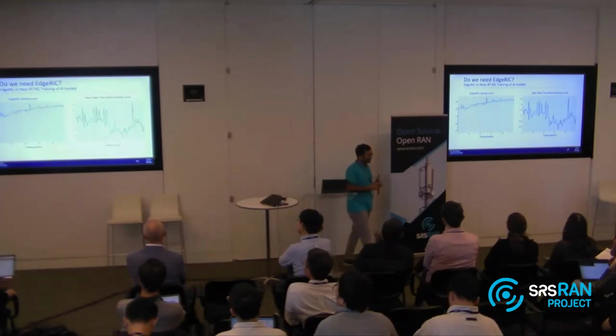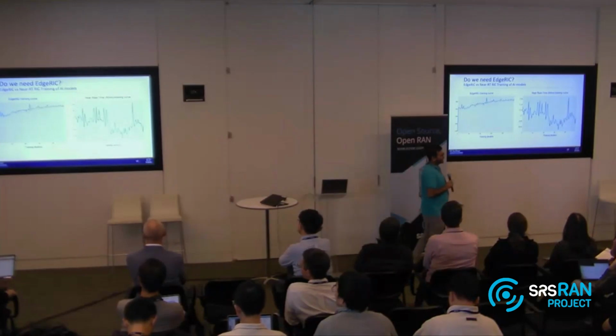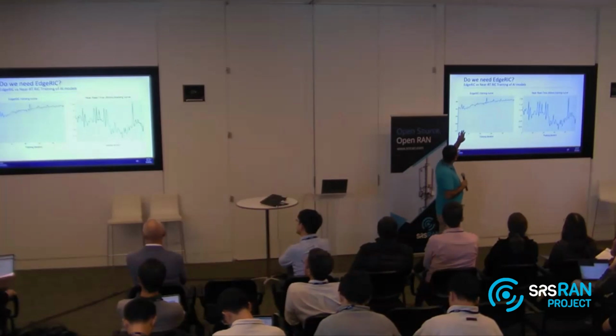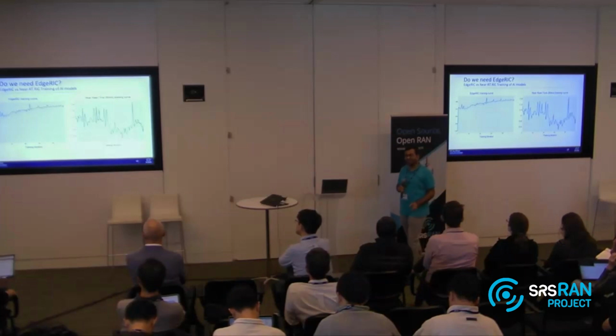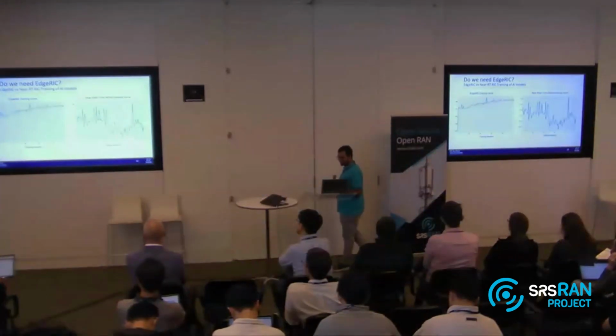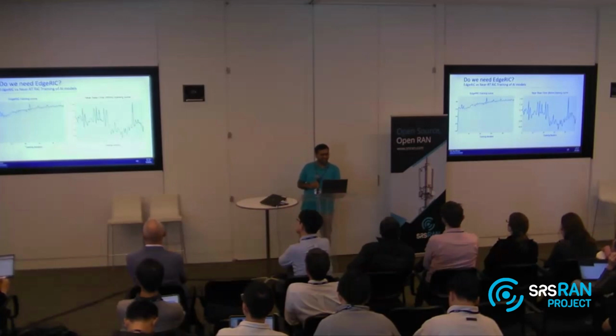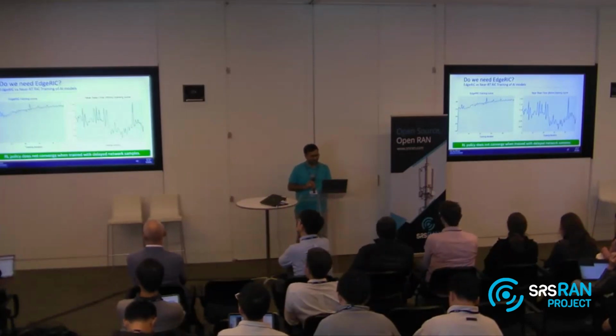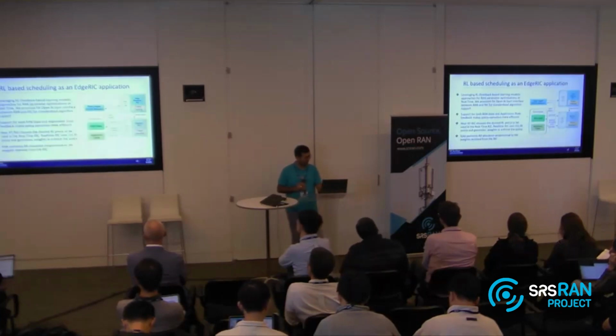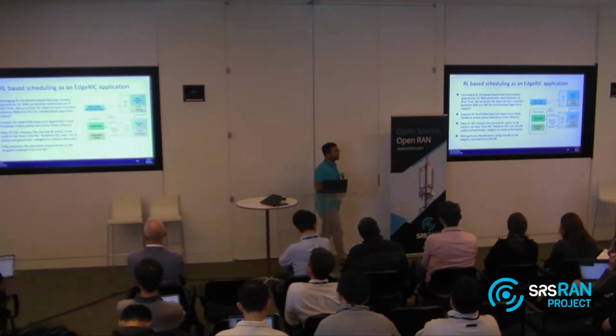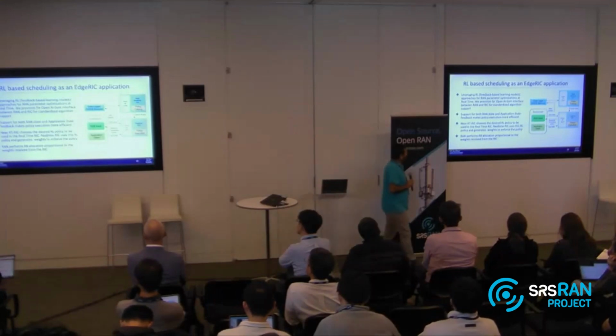So what did we do first? We took an application and tried to train a reinforcement learning agent with near real-time RIC and EdgeRIC. With EdgeRIC, as you can see, it's a very stable training. The problem with near real-time is that it's unstable. Even with 60 milliseconds, and we have tried much lower latencies, it's always unstable. So even if you get good performance in a short time, it's not a consistent performance that gets delivered. So this is the key application we tried to build first and foremost.